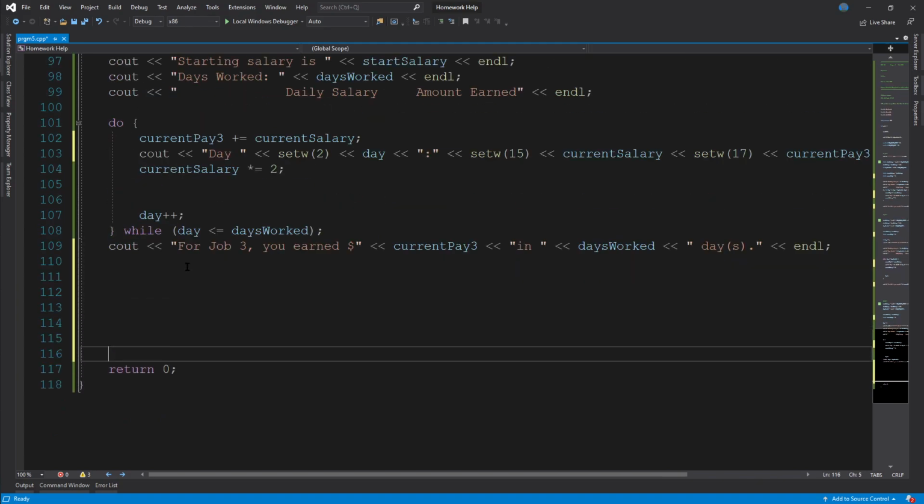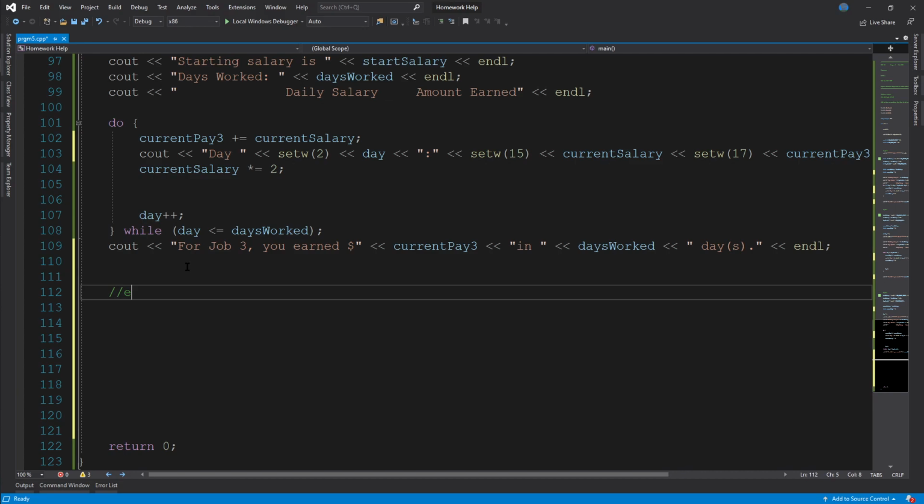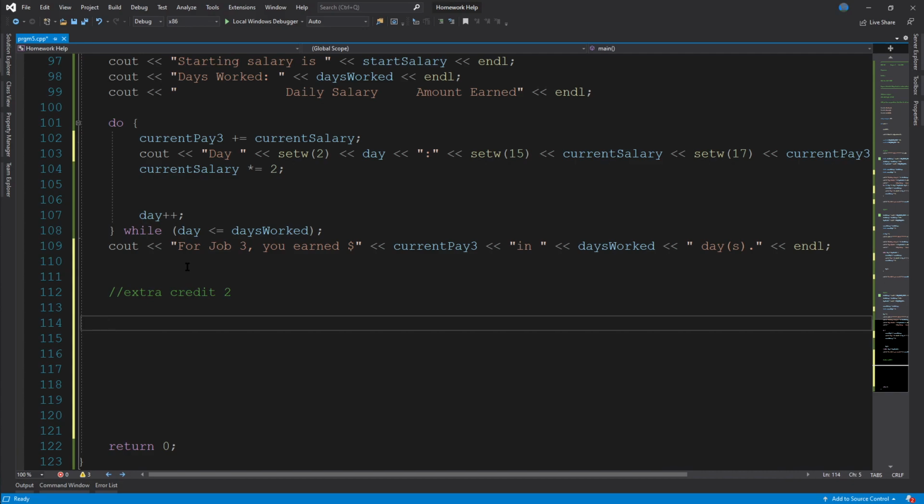Now, at the very end of our code, let's give us some space. There we go. Extra credit 2. All we have to do is just a couple of if statements. So if we're going to do compound statements for this one. So if current pay 1 is less than current pay 2, oops, that's a dollar sign, and current pay 1 is less than current pay 3.